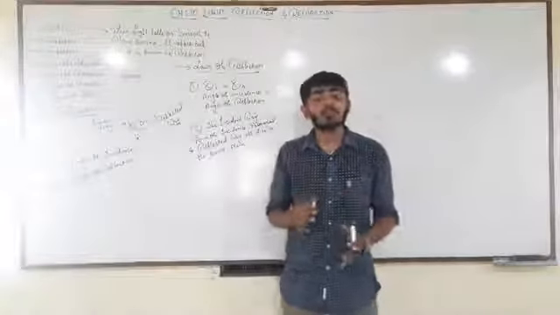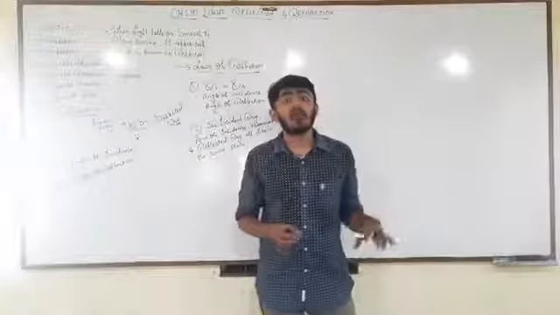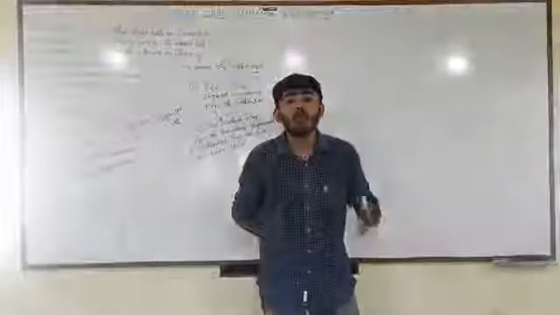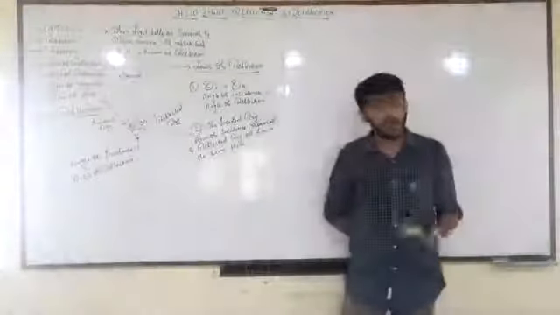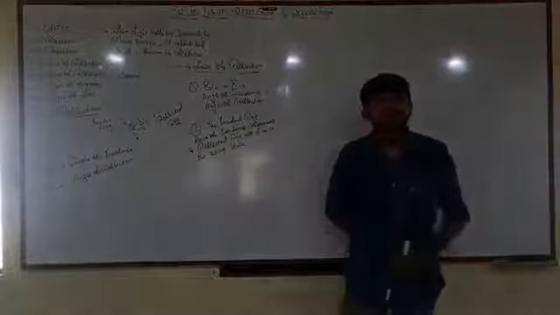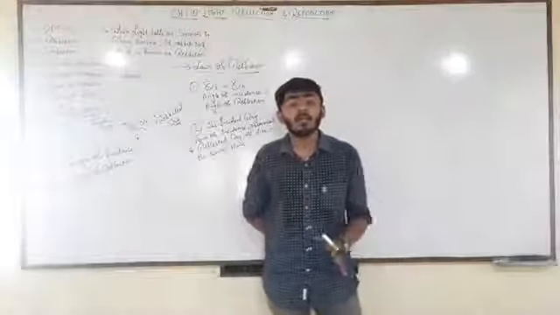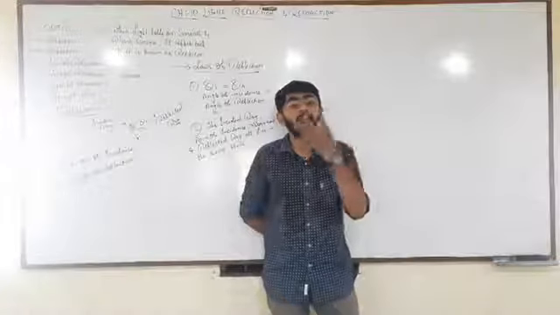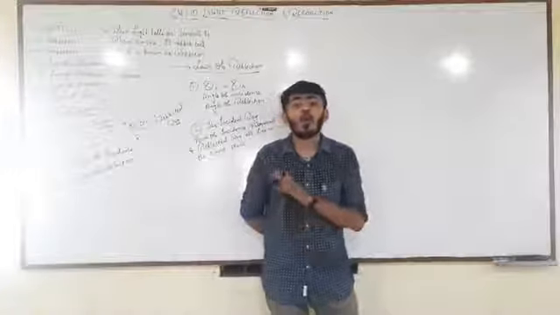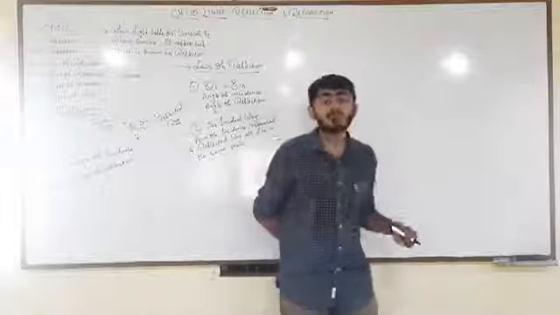You know that in general there are 7 colors, that is VIBGYOR: violet, indigo, blue, green, yellow, orange, red. So if we can see anything that is green in color, that means only green color is reflected back and all other colors are being absorbed.